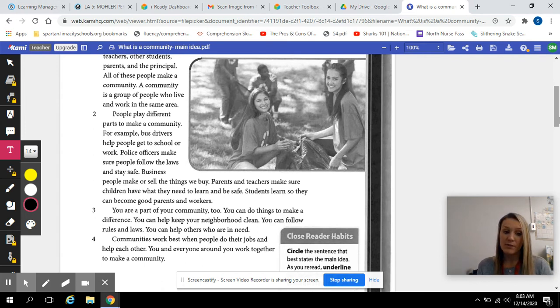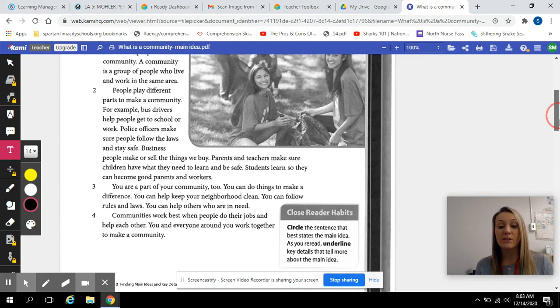For example, bus drivers help people get to school or work. Police officers make sure people follow the laws and stay safe. Business people make or sell the things we buy. Parents and teachers make sure children have what they need to learn and be safe. Students learn so they can become good parents and workers. You are part of a community too. You can do things to make a difference. You can help keep your neighborhood clean. You can follow rules and laws. You can help others who are in need. Communities work best when people do their jobs and help each other. You and everyone around you work together to make a community.